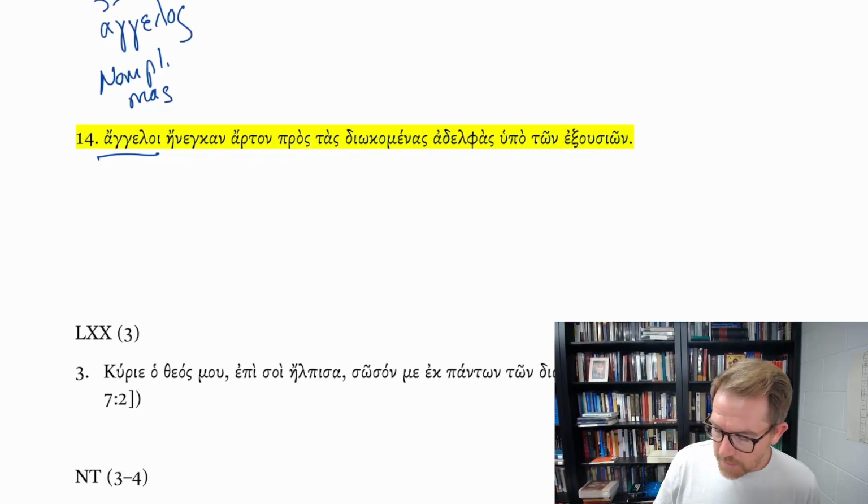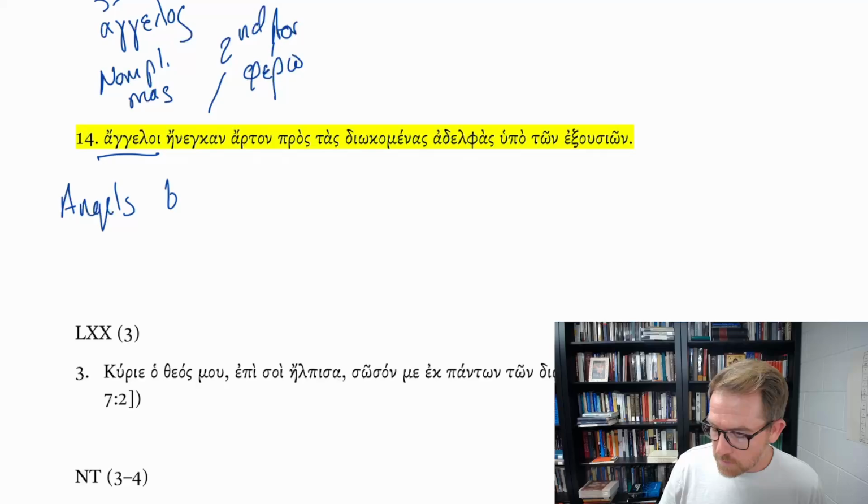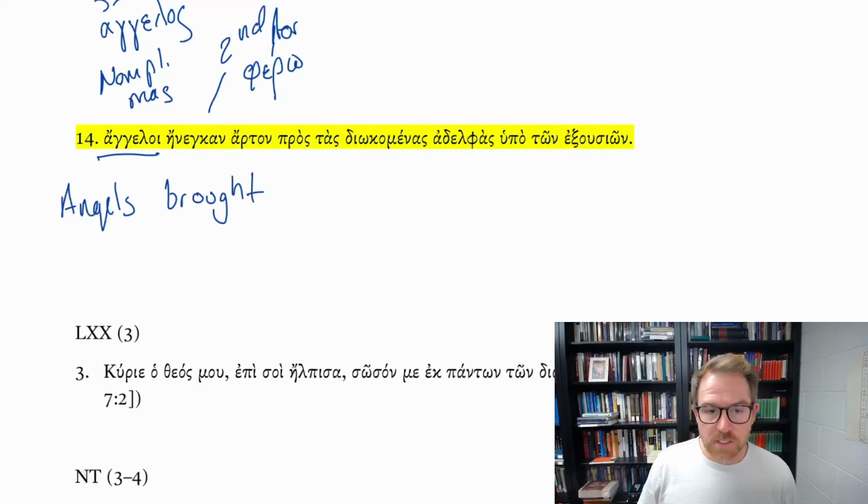So we're going to say angels. Enegkan is a second aorist from phero, to bring, to bear. So they brought, third person plural, second aorist. So it's aorist, snapshot action, simple past. Angels brought arton, bread,